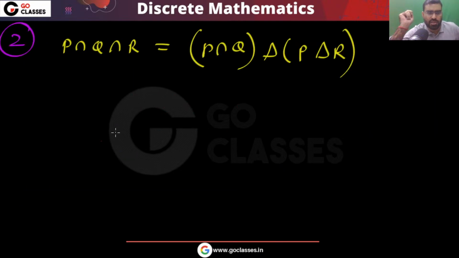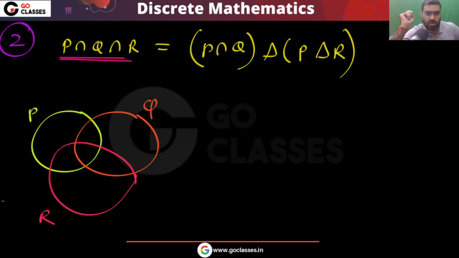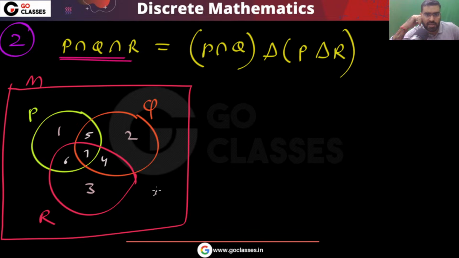So very easily you can do. This is nothing actually. What you can do, you can just create a Venn diagram. This is your P. This is the Q. And this is the R. And this is your universal set M. So how many areas do you have? You have these many areas: 1, 2, 3, 4, 5, 6, 7, 8, total 8 areas.